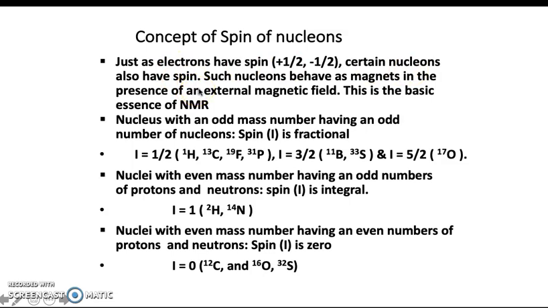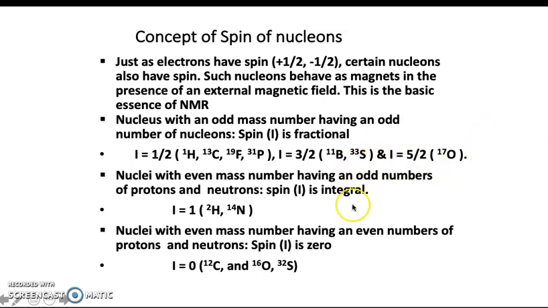They are represented by the spin quantum number I. Now, these protons are charged particles and they are spinning. Any charged particle which is moving will generate a magnetic field. So between the protons and the neutrons, it is the protons that generate a magnetic field. All the protons housed in a nucleus behave like small magnets and they are randomly oriented. In the absence of any external magnetic field, the net magnetic field experienced by such protons is 0.